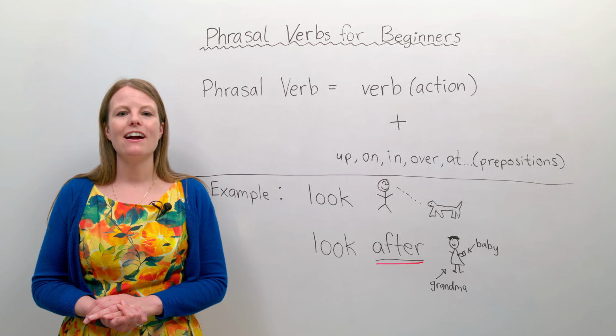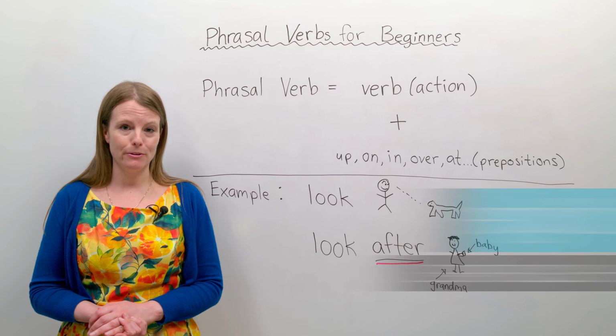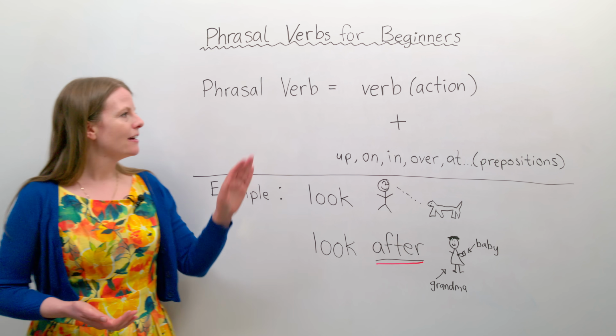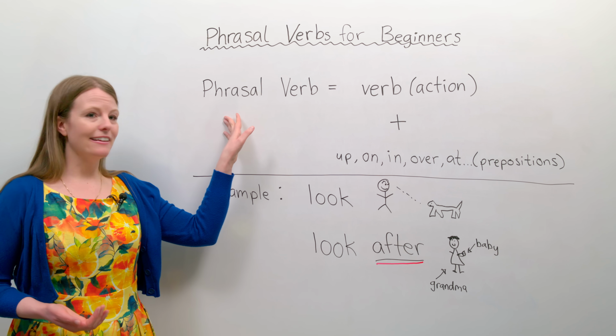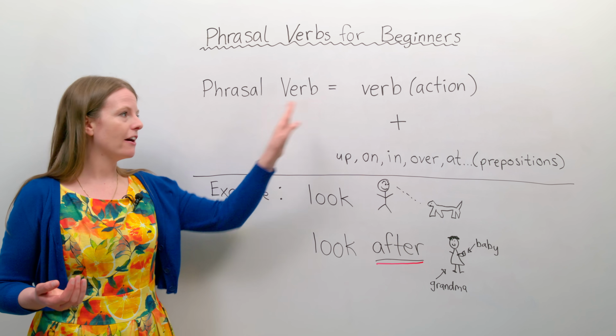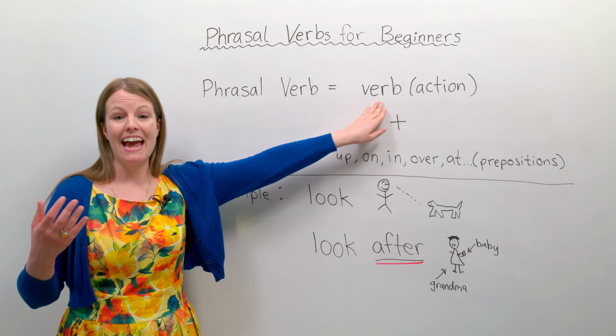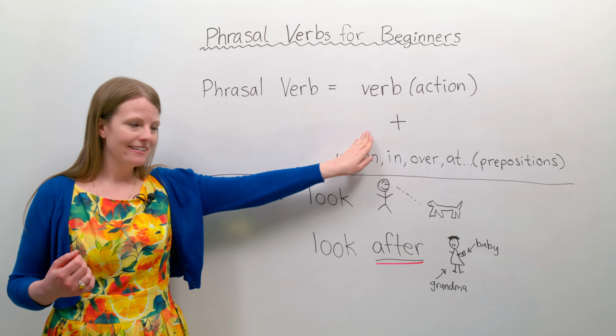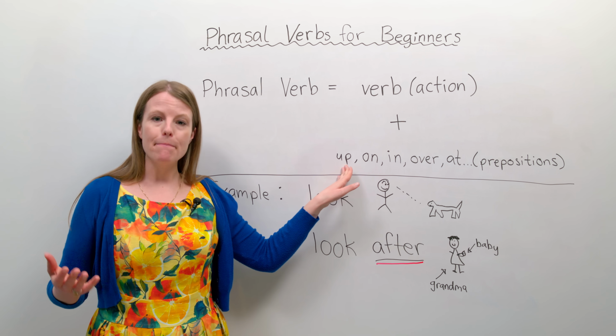Let's talk about phrasal verbs. What is a phrasal verb? A phrasal verb is when there is a verb, which is an action word, plus a preposition.